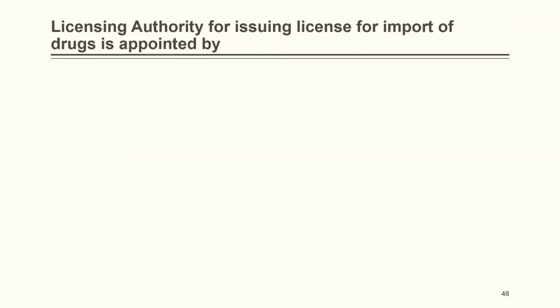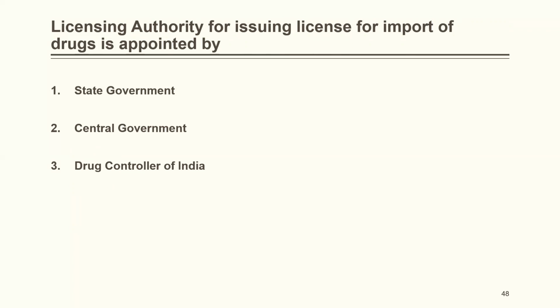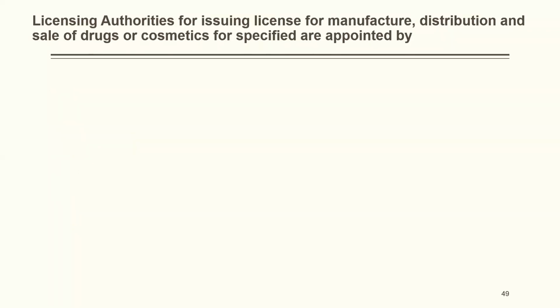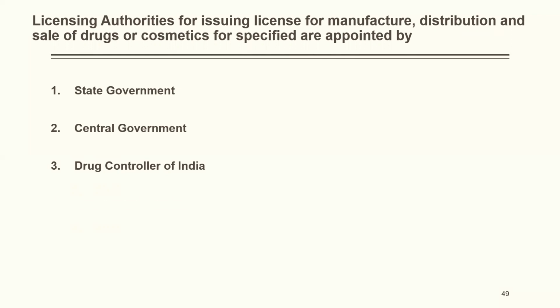Licensing authority for issuing license for import of drugs is appointed by state government, central government, drug controller of India, government analyst. The correct answer is central government. Licensing authorities for issuing license for manufacture, distribution and sale of drugs or cosmetic for specified period are appointed by state government, central government, drug controller of India, government analyst. The correct answer is state government.